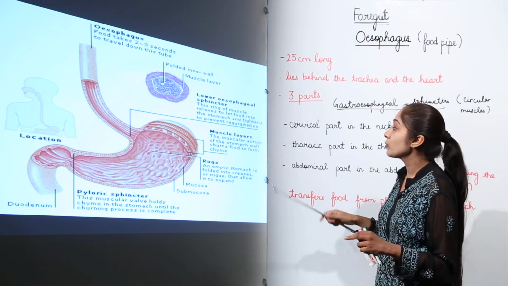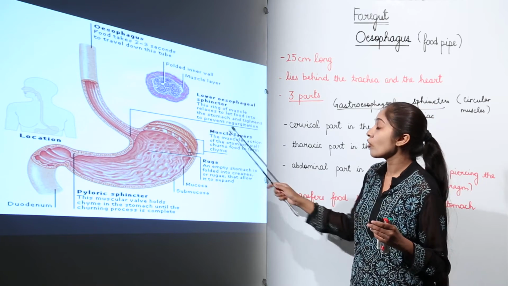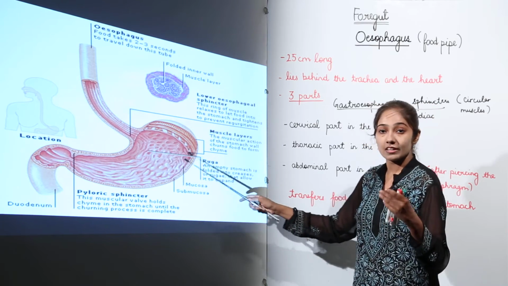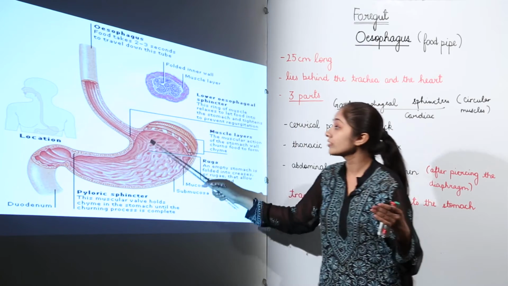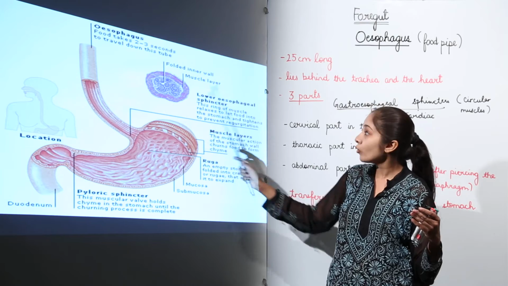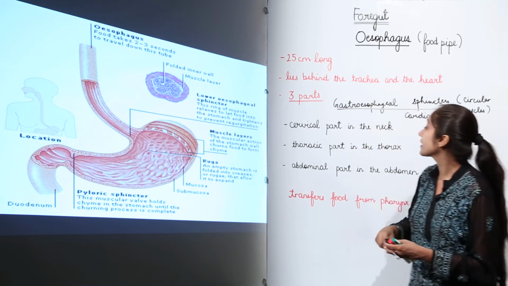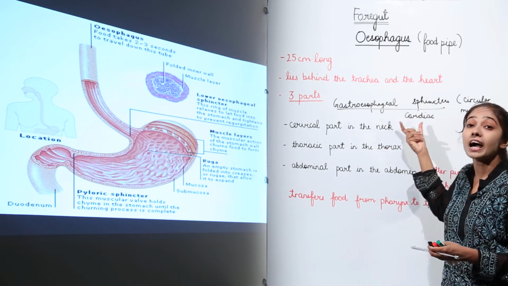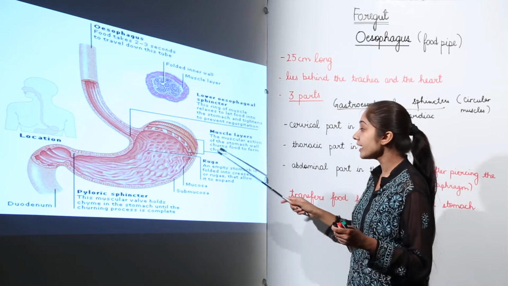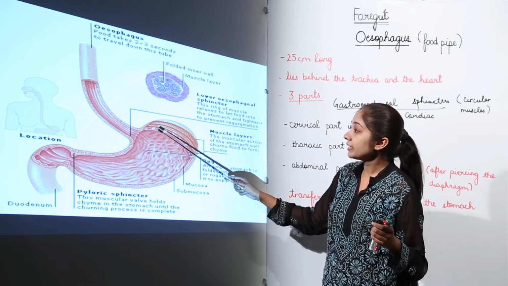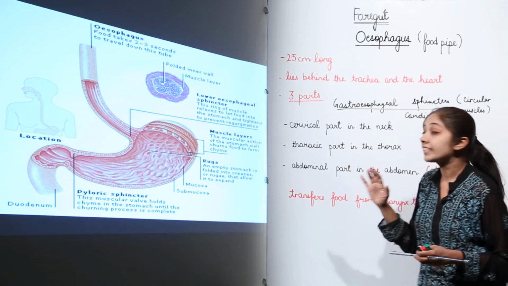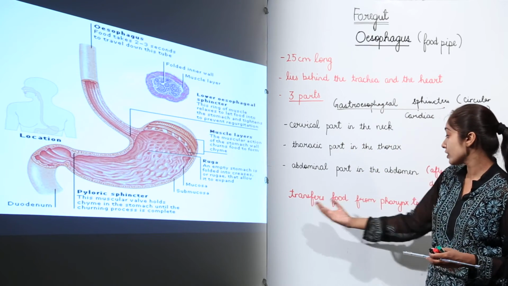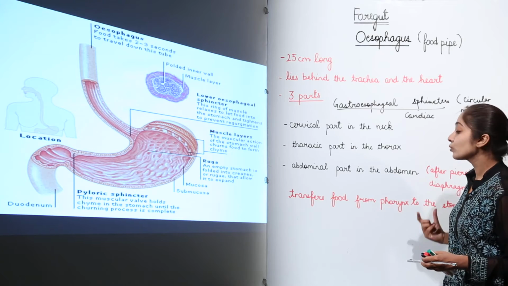Right? So it prevents regurgitation of the digested food, meaning the food that is digested in the stomach does not go back because of this sphincter, that is the lower esophageal sphincter, or you can say the gastroesophageal sphincter or the cardiac sphincter, right? Then remember that this esophagus region does not help in digestion, it just transfers food from the pharynx to the stomach.